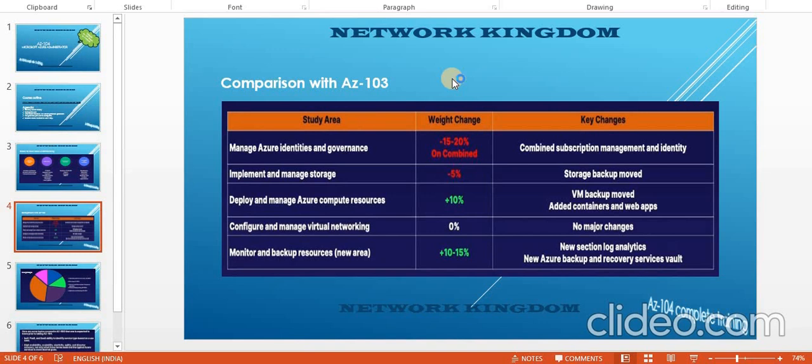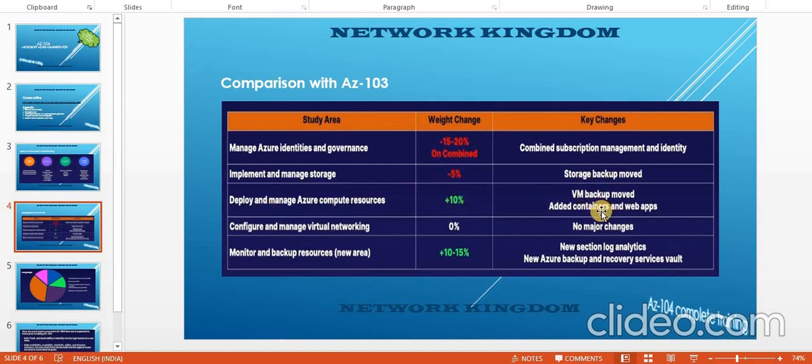So as you are aware, AZ103 has already expired. Okay, and Microsoft has replaced that with AZ104. So they have made some changes as well. What is the key change? They have combined the subscription management and identity module. Okay, and they have reduced the weightage, you can see 15 to 20% on the combined one. Okay, and for implement and manage storage, they have moved storage backup. So we will not be covering this, and they have reduced the weightage as well, minus 5. Okay, and if you see here, deploy and manage Azure compute resources, they have increased the weightage by 10%.